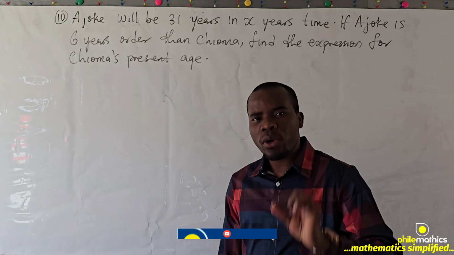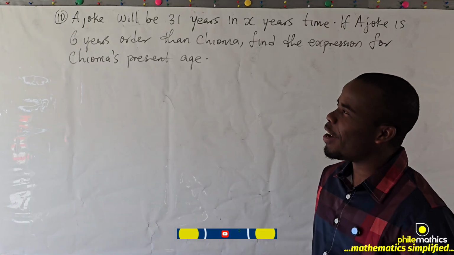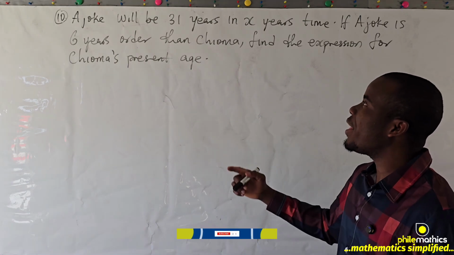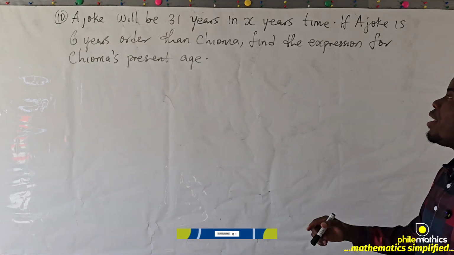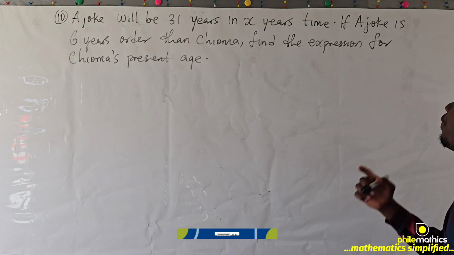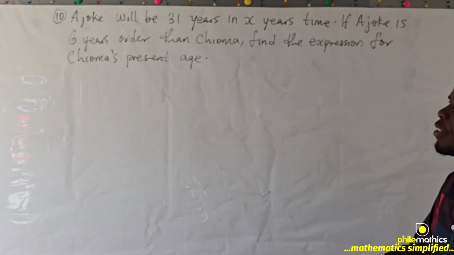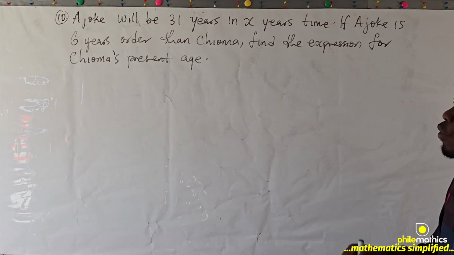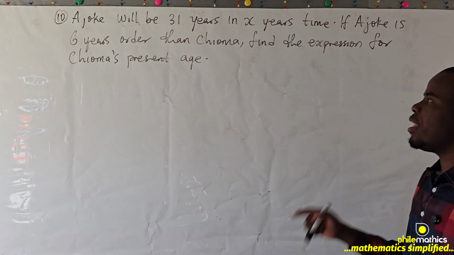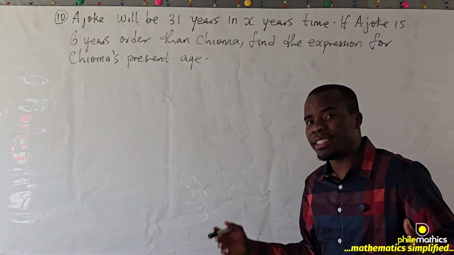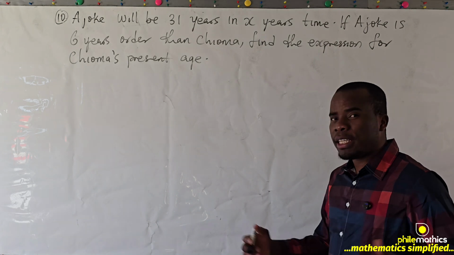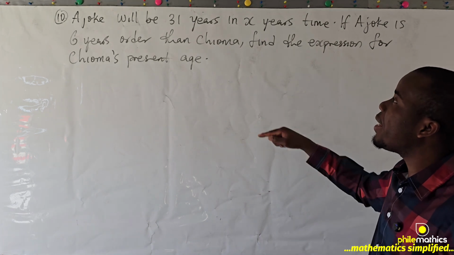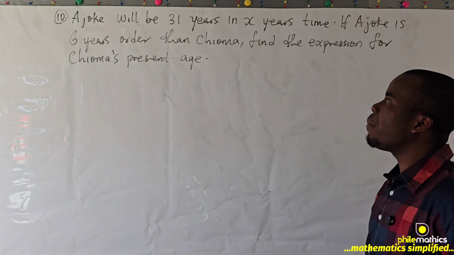The 10th question of WAEC 2025 OBJ says, Ajoke will be 31 years in X years' time. If Ajoke is 6 years older than Chioma, find the expression for Chioma's present age. This is an interesting question. This is how you want to start. Ajoke will be 31 years in X years' time.